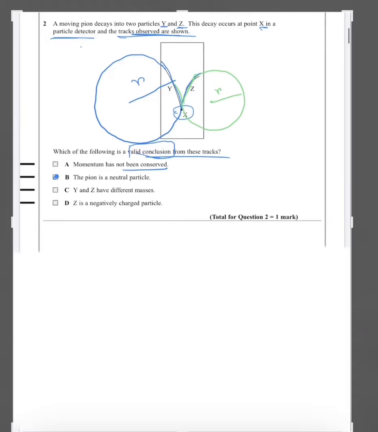D. Z is a negatively charged particle. So for this, we do not have sufficient information, because if the question said that the magnetic field is acting into the page and we know the direction, then by Fleming's left hand rule we could have determined whether it is negatively charged or positively charged. So this is not the answer, since enough information is not given. So the answer is B.